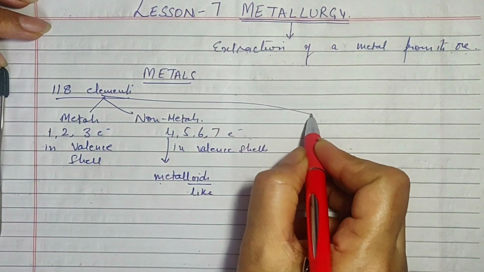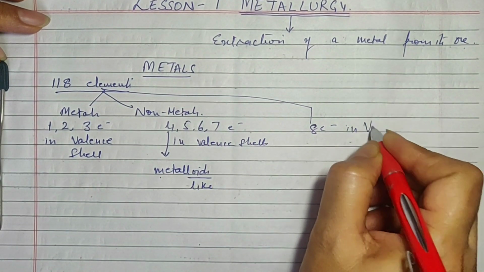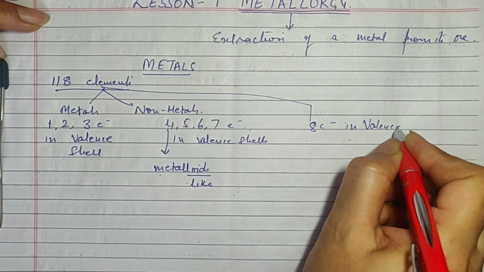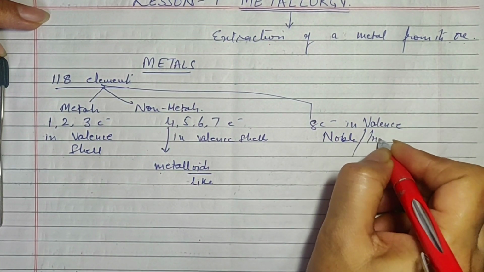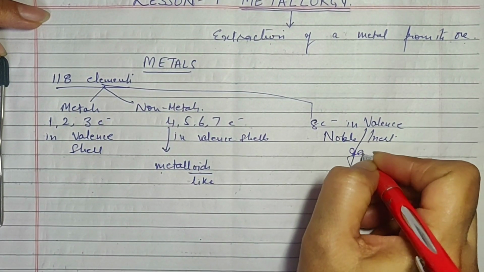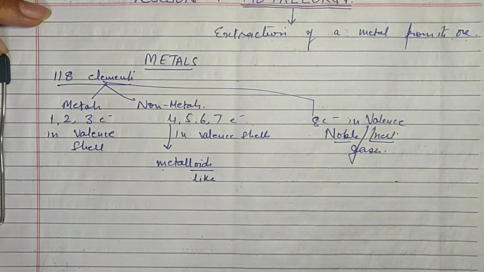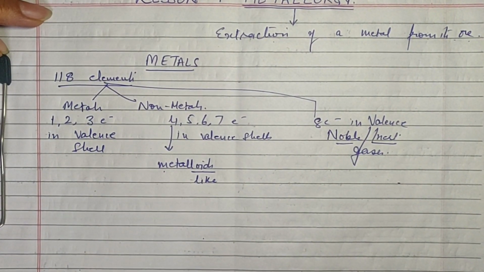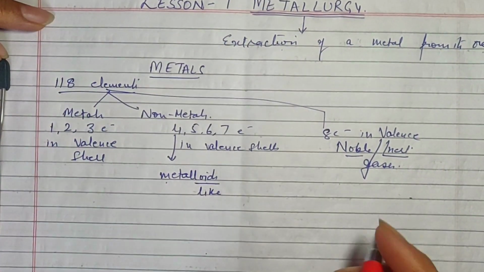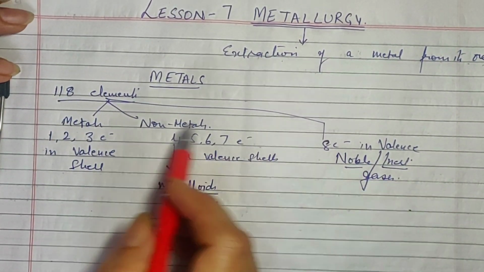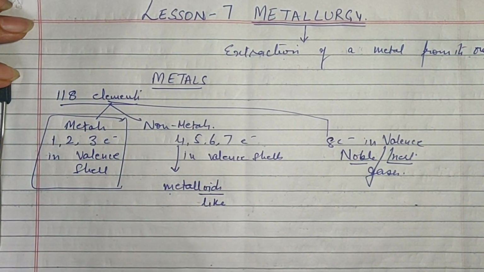Then we have those which have 8 electrons in the valence shell, and they are known as noble gases. Noble or inert gases. Gases because they exist in the gaseous state, and inert and noble you already know because they do not mingle with other elements. They don't interact or bond with any other element. That is why they are called noble gases. Out of this entire group, we are going to study metals in this particular chapter.